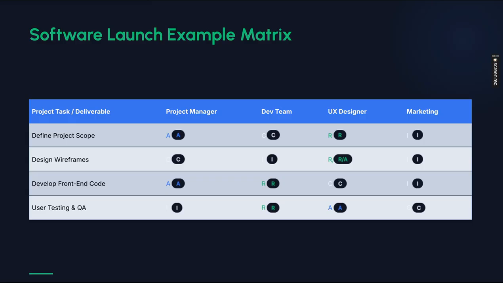Project scope is of course the work of the project manager only. Developing front end code is also the accountability of the project manager, but the responsible executor is the development team. Similarly, wireframe designing can be done by a UX designer or any other design team, like those who use Figma. For user testing and QA, quality assurance is done by the development team, accountability is for the UX designer, and the project manager needs to be informed that this is done. So this is just a simple matrix to define how RACI works.